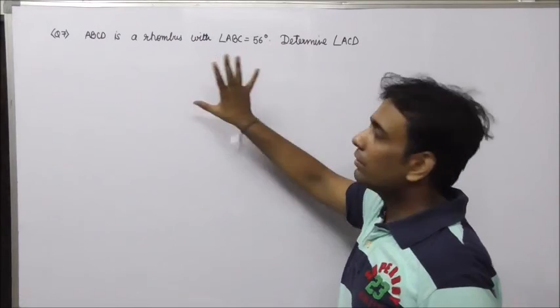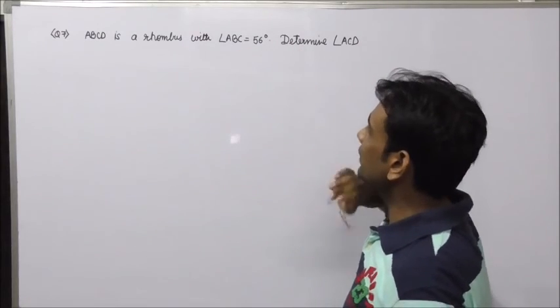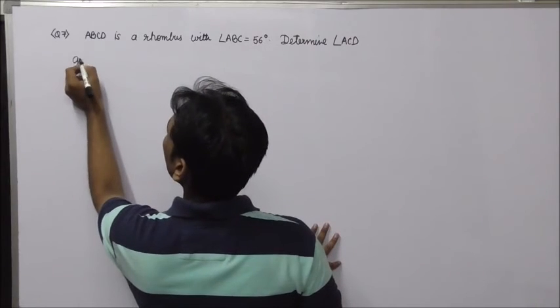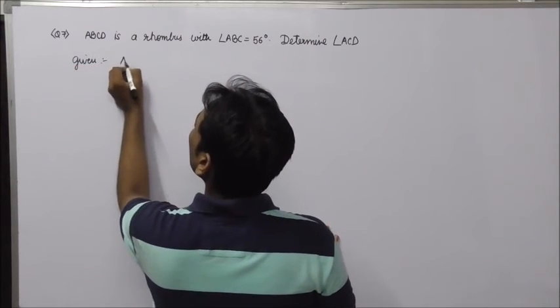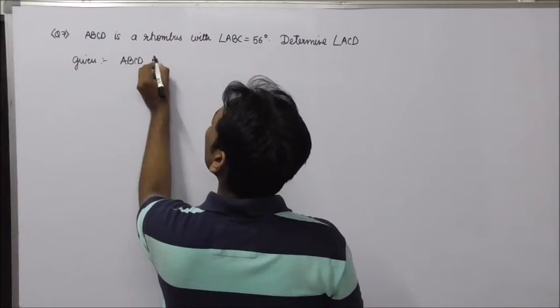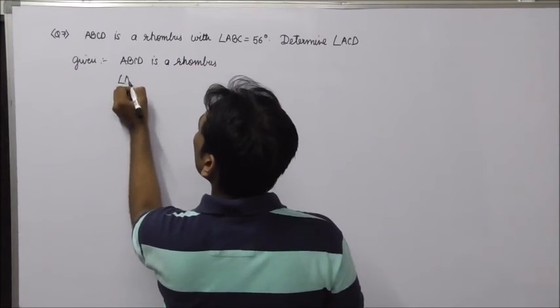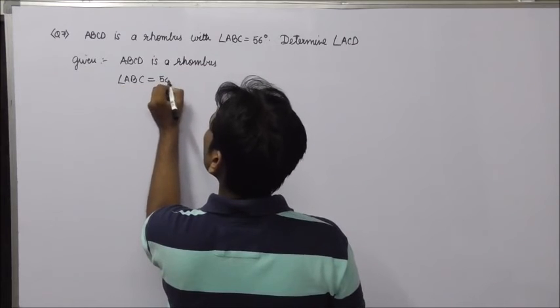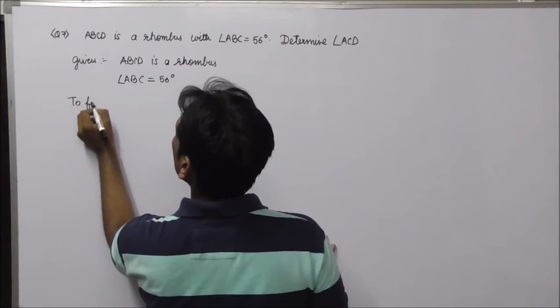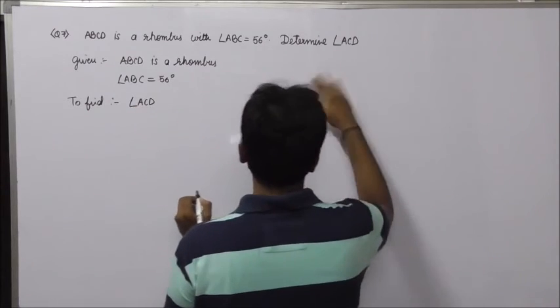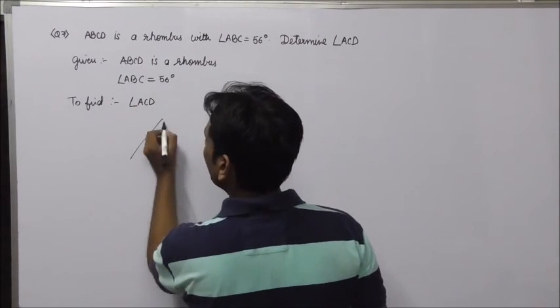ABCD is a rhombus with angle ABC is 56 degree. We need to find the angle ACD. So what is given? ABCD is a rhombus, angle ABC is 56 degree. To find angle ACD, let us first draw the diagram.